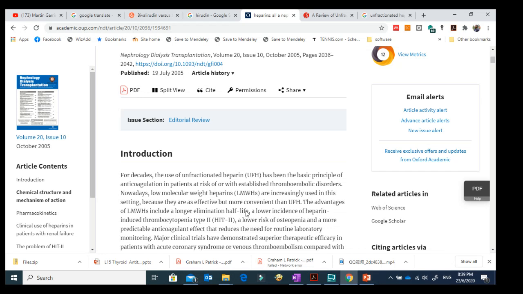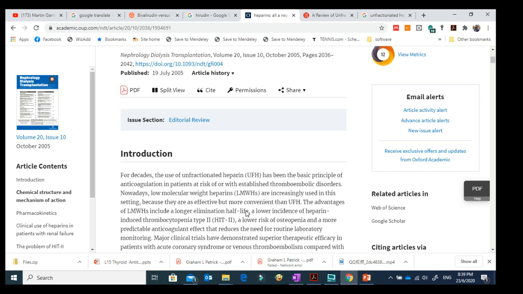So first of all, we need to know that unfractionated heparin and high molecular weight heparin are the same.